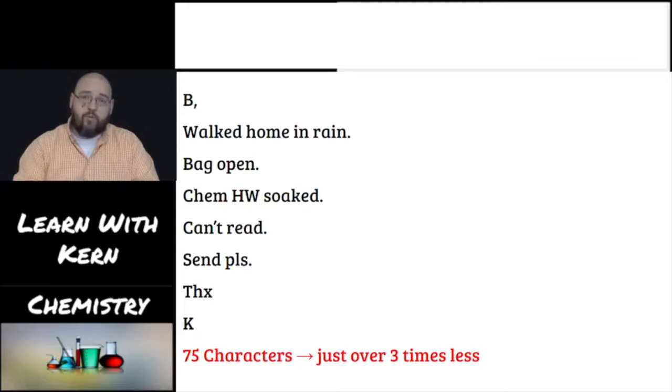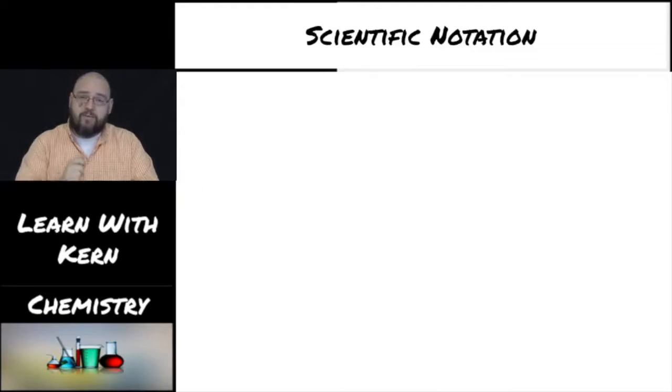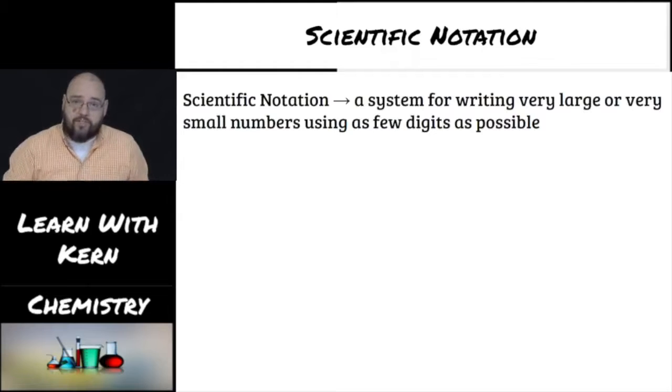And that is what we're going to be talking about today. Something that we do in science to not have to write down all of the numbers that we deal with, right? In scientific notation. Scientific notation sounds really complicated, but it's really not. All it is is a system for writing a very large or very small number using as few digits as possible.